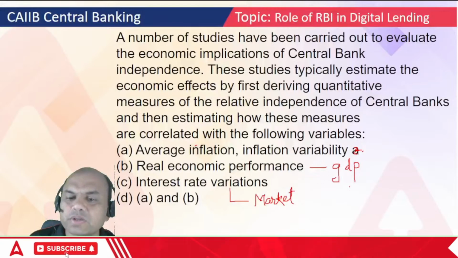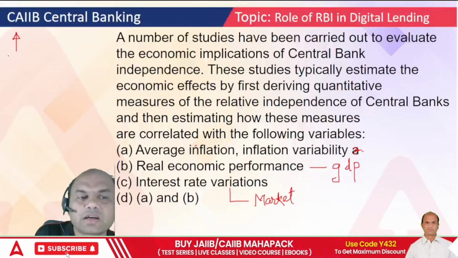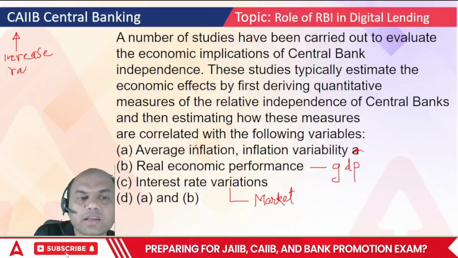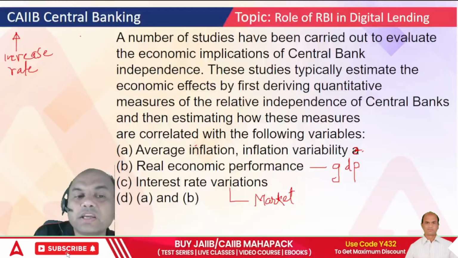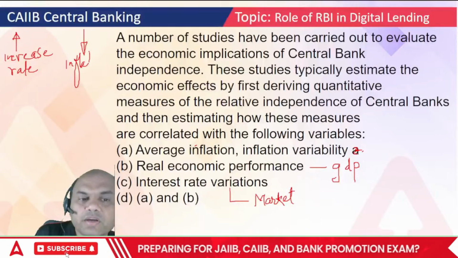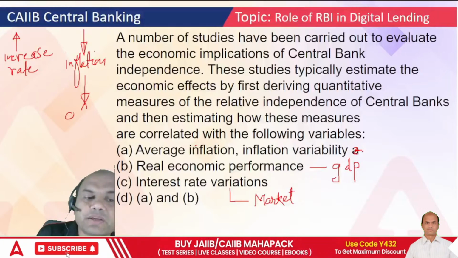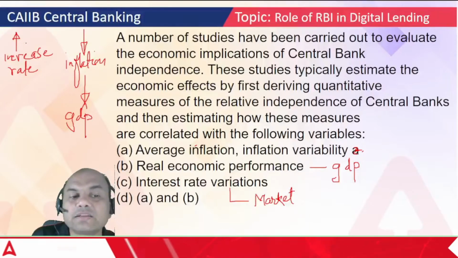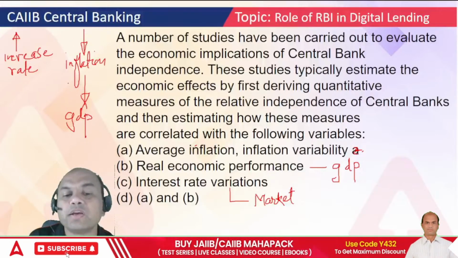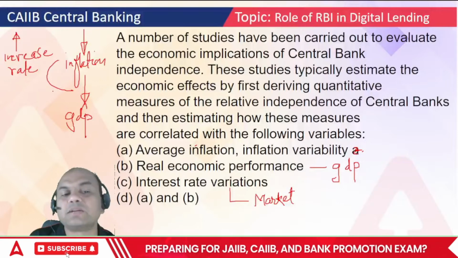Now remember one simple logic. If RBI increases the rate, then what happens? The inflation comes down. Okay, but along with inflation, growth also comes down. GDP comes down. So increasing the rate will have a positive effect of inflation being down, but it will have a negative effect on GDP. So that's why real economic performance. RBI has to balance between inflation and GDP.